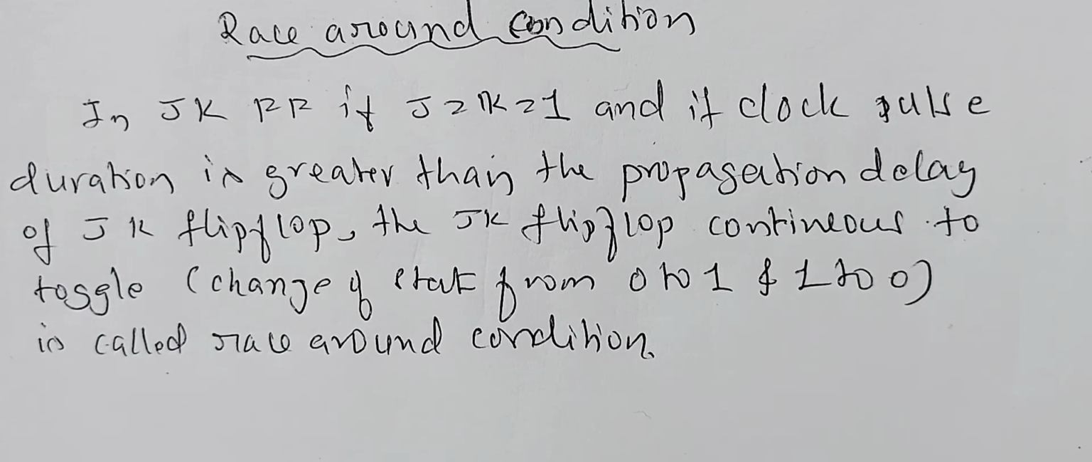But when both inputs of the clocked SR flip-flop are S equals 1, R equals 1, even with the presence of a clock pulse, the output is illegal. That is 1 and 1. This illegal condition is removed in the JK flip-flop that we studied in the last class.